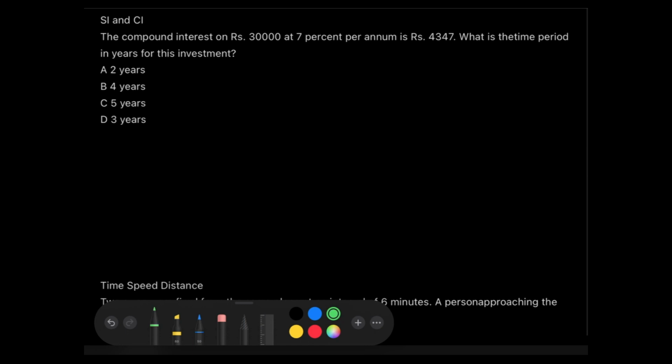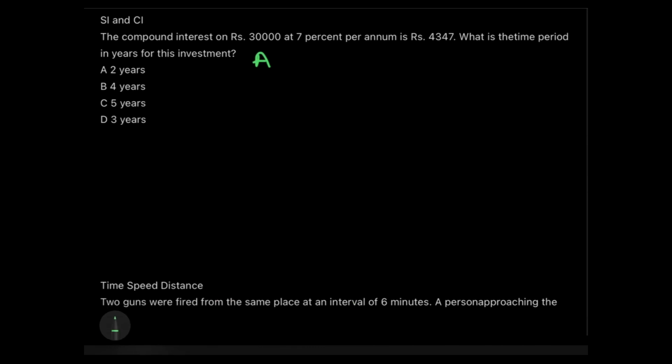See, we all know the formula of compound interest for finding the amount. That formula is A equals principal into 1 plus R by 100, whole to the power n. Now this is R, guys. Okay, so I'm writing it like this. This is the formula, am I right? Amount equals principal into 1 plus rate of interest divided by 100, whole to the power of the number of years for which I am keeping the money. This is quite obvious and known to all of us.